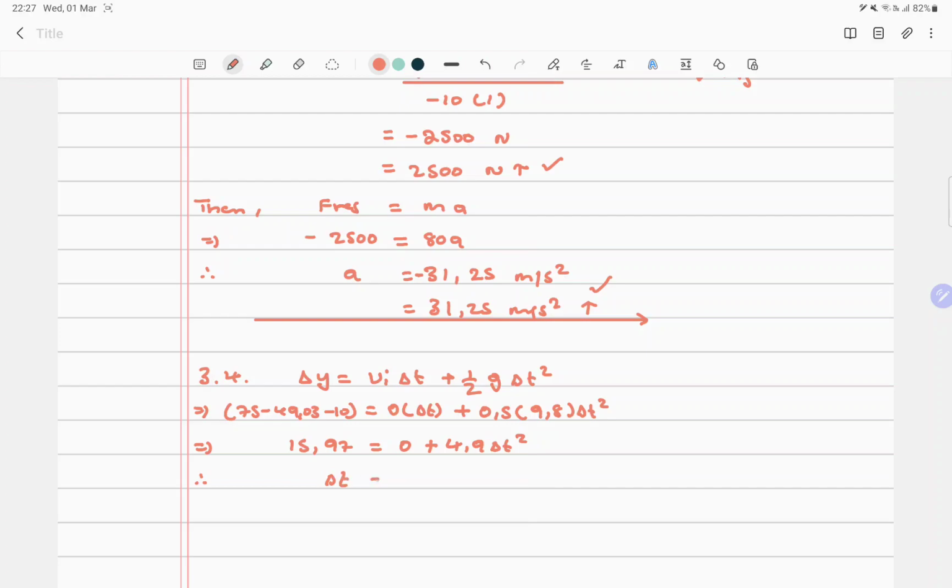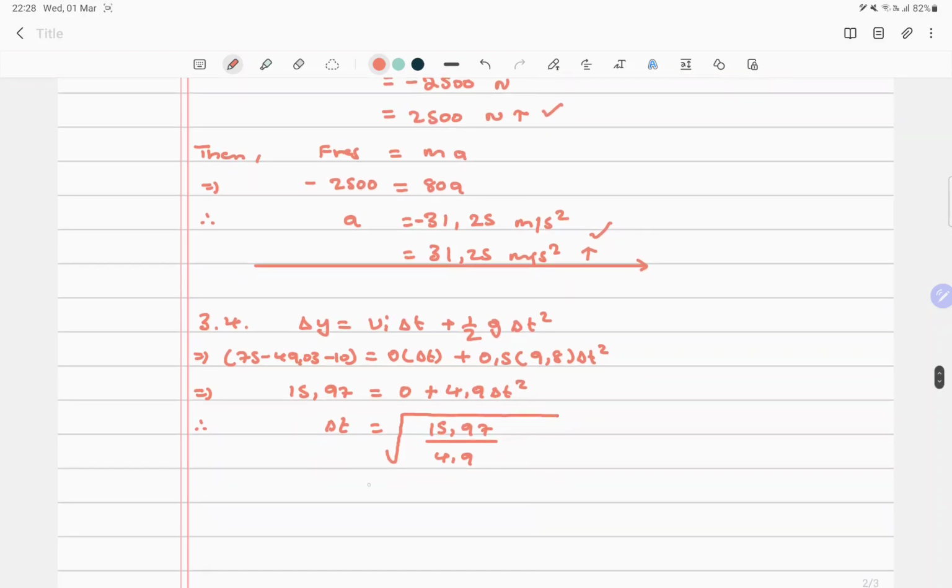Therefore, delta t is going to be the square root of 15,97 divided by 4,9, isn't it? Okay, 15,97 divided by 4,9. I'm getting 1,81 seconds as the answer.